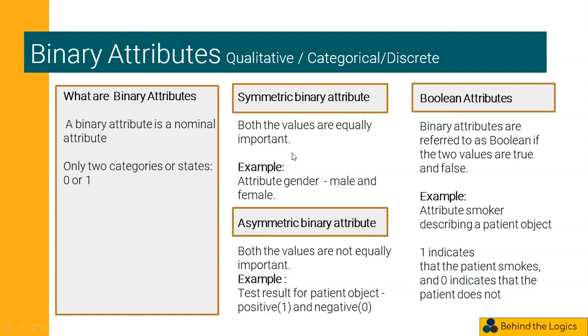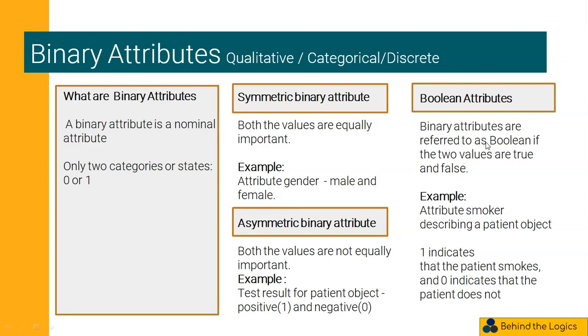In a symmetric binary attribute, both the values are equally important. For example, the attribute gender of a person object. Here, male and female values are equally important. In an asymmetric binary attribute, both the values are not equally important. For example, the test result for a patient object. Usually, we give much importance to the positive value. So, we take the positive value as 1 and negative as 0.